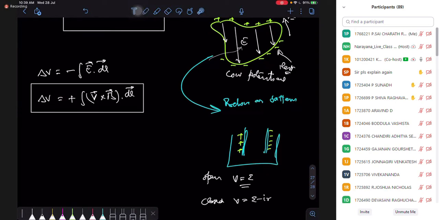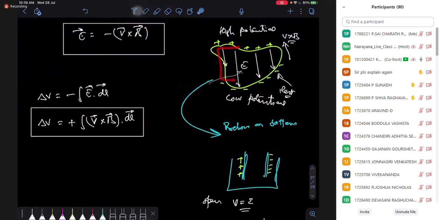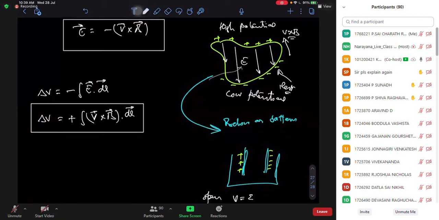But when you have an open battery, charges are just accumulated on the terminals, so the potential difference between the terminals becomes my EMF. In the same way, this is a conductor, the charges are accumulated, and there is a magnetic force responsible for the separation of my charges. So I can say this potential is like a battery EMF, right? So it's going to behave as an EMF. That EMF developed is called motional EMF.